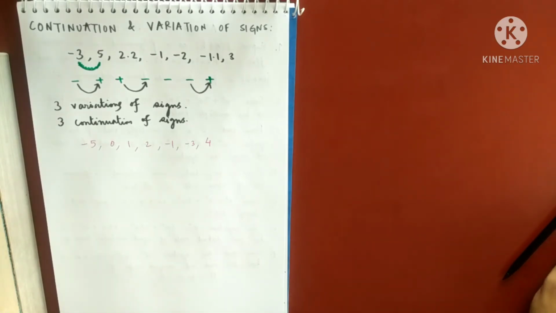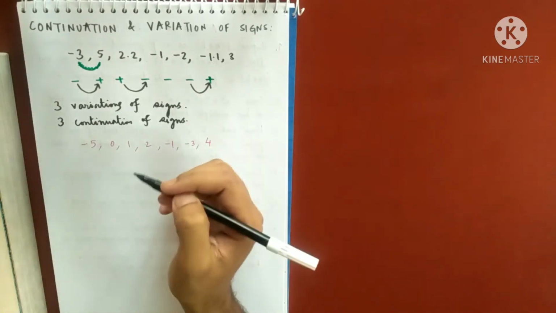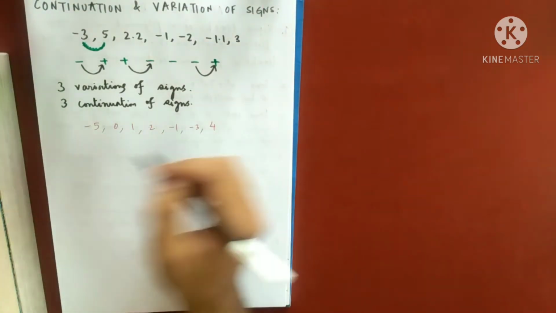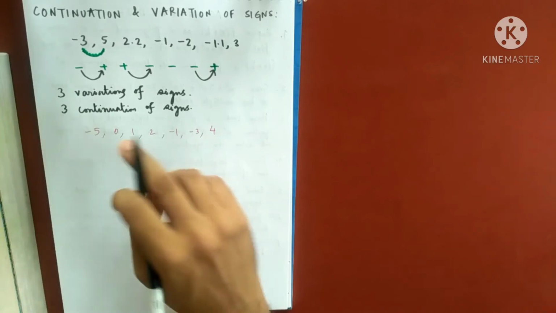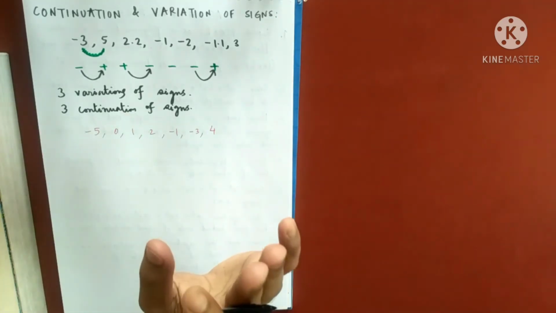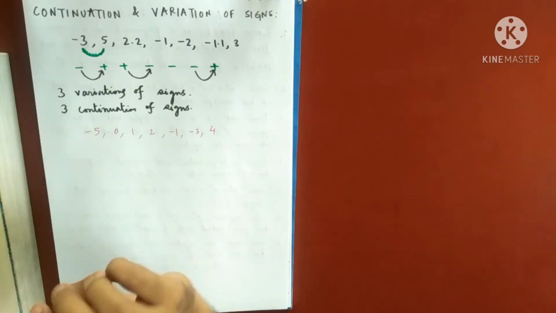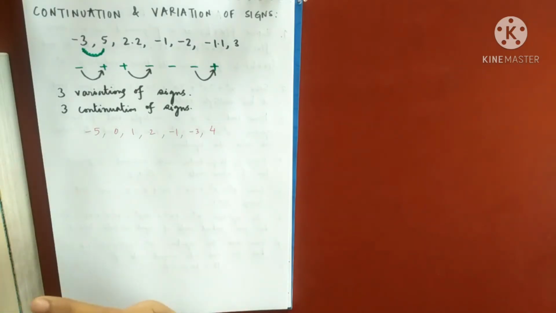What I'll do is write the signs again, and I'll ignore the presence of 0. This is what the rule says: you just assume that 0 was not there.